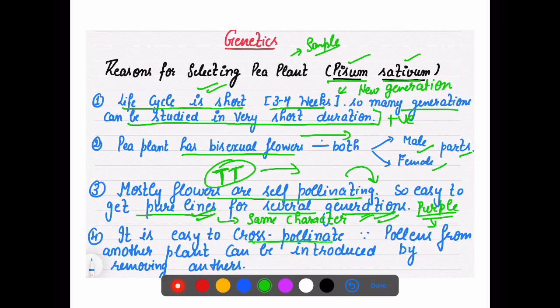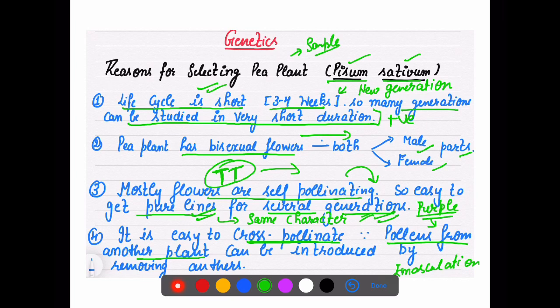Now, self pollinating is the dominant mode, but you can use it for cross pollination also. What you have to do is emasculation, which we discussed in the second chapter. You can remove the anthers of the plant and bring pollen from another plant, and you can introduce the new pollens.